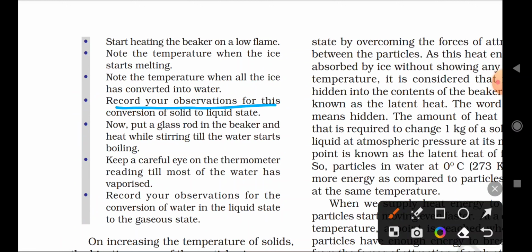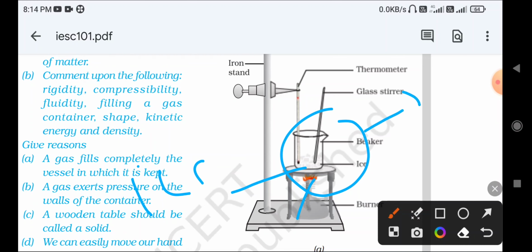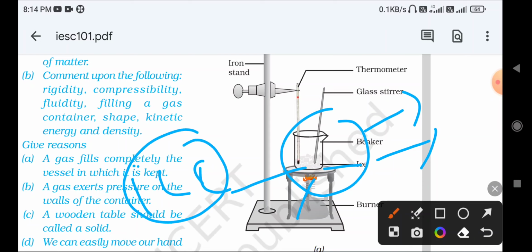Record your observations for this conversion of solid to liquid state. Now put the glass rod in the beaker and heat it while stirring till the water starts boiling. Okay, first what we did here: we took ice cubes in a beaker and started heating it. Some ice cubes start melting, and we noted the temperature, and finally all the ice cubes are converted into a liquid state, correct?